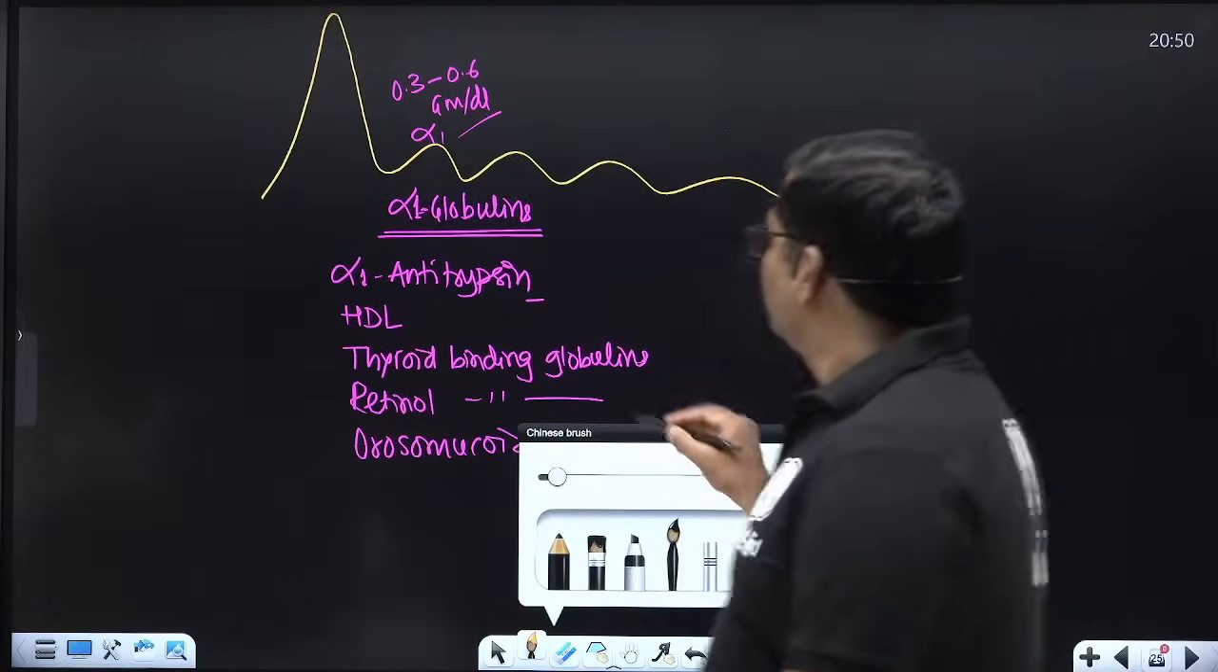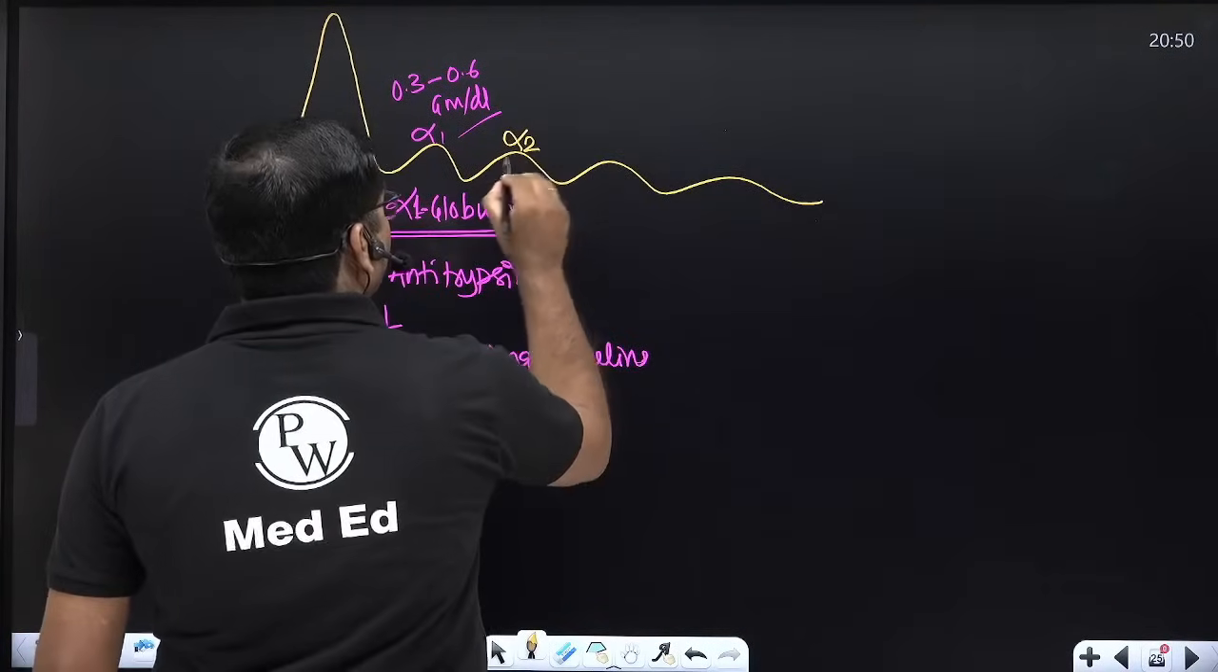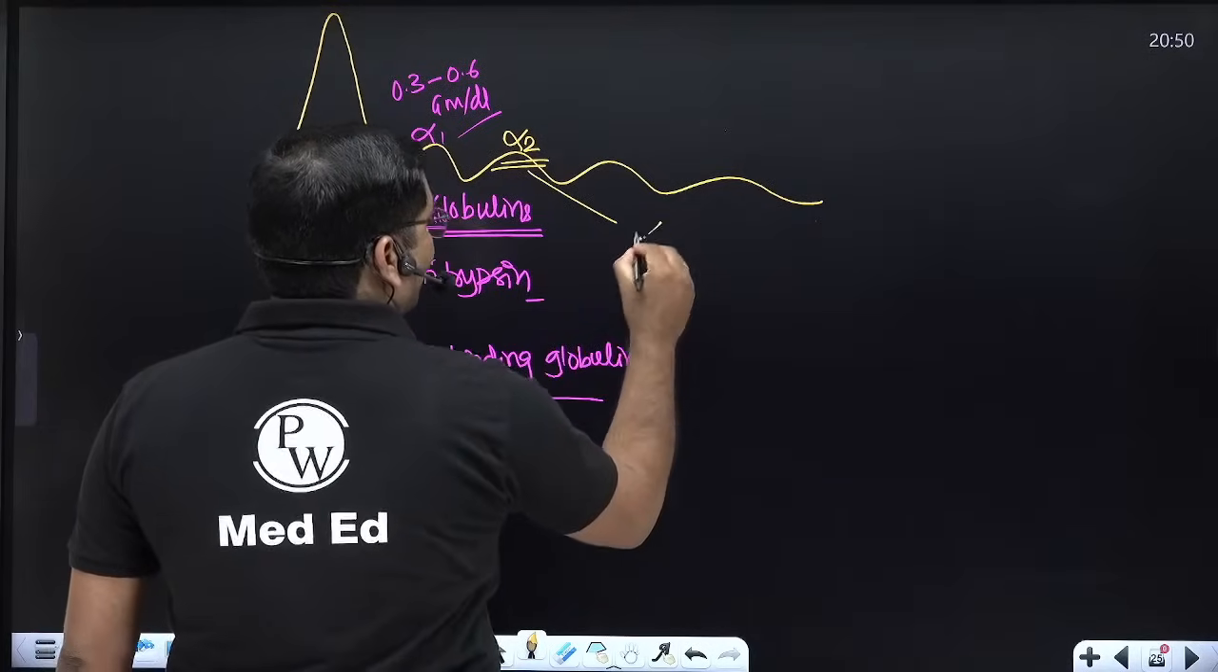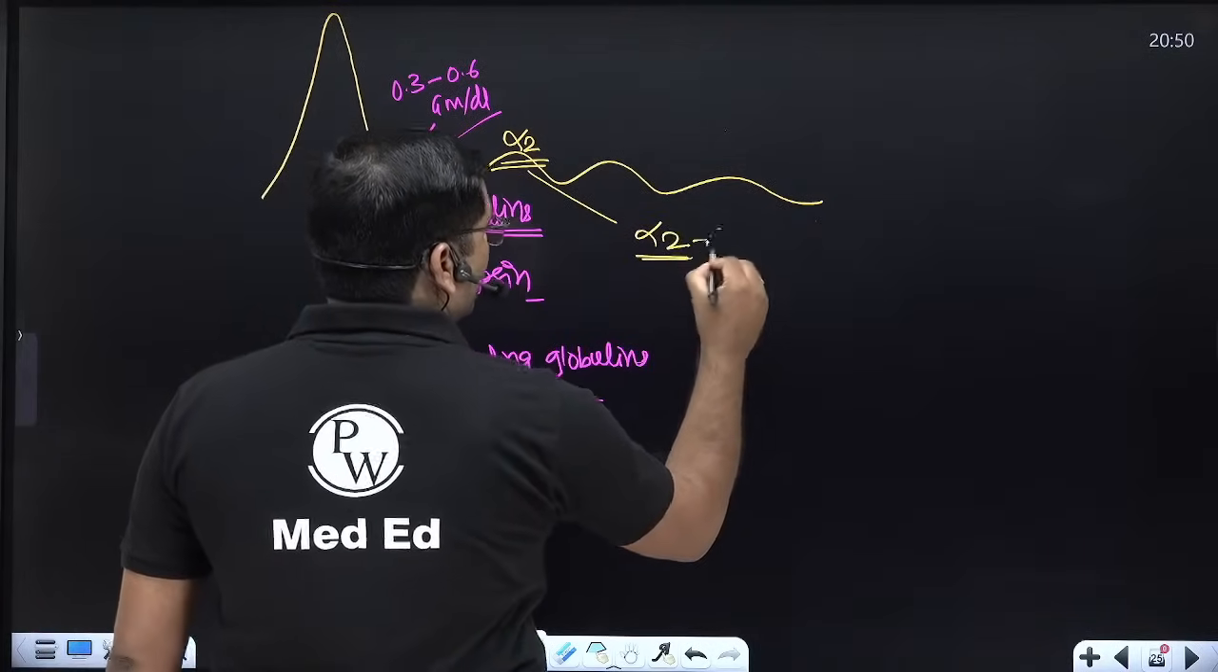Alpha 2 globulins, it includes the alpha 2 fraction.